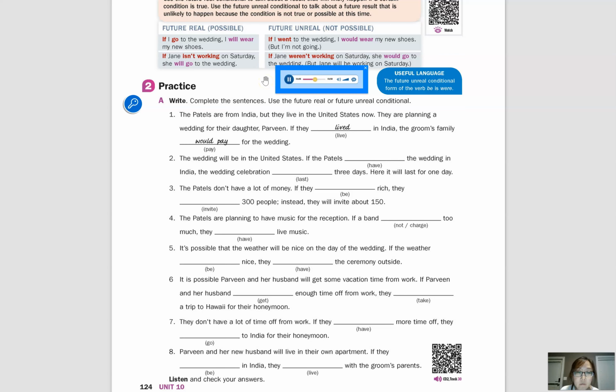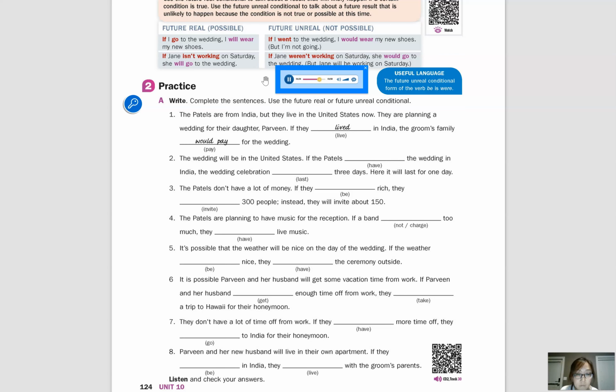5. It's possible that the weather will be nice on the day of the wedding. If the weather is nice, they will have the ceremony outside. So also future real. 6. It's possible Parveen and her husband will get some vacation time from work. If Parveen and her husband get enough time off from work, they will take a trip to Hawaii for their honeymoon. Okay, also future real.